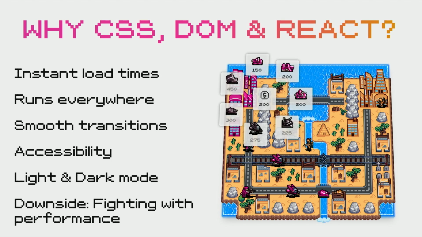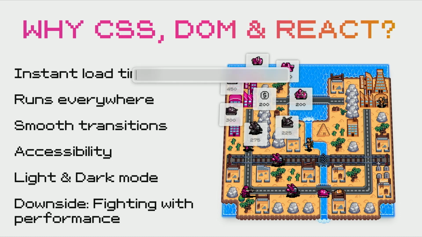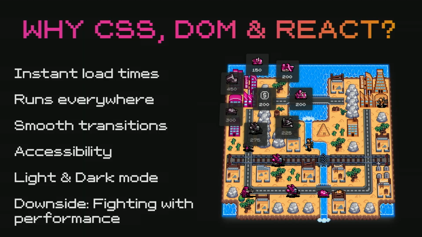Accessibility: browsers have really great support for accessibility APIs, so you can make a game like this also available to people that might have partial color blindness, something like that. Light and dark mode: I can just change my computer to dark mode, and then the game and the presentation are both in dark mode. I don't think it makes any sense to make a presentation in light and dark mode, but I got all that for free.